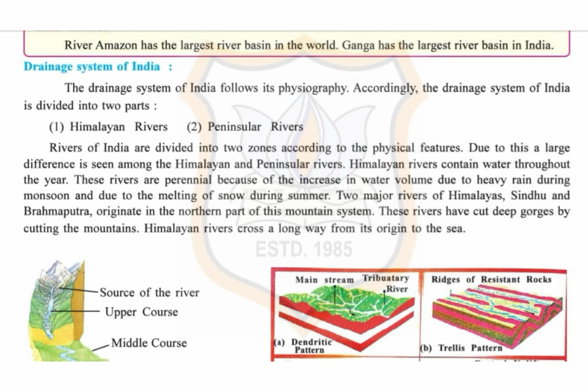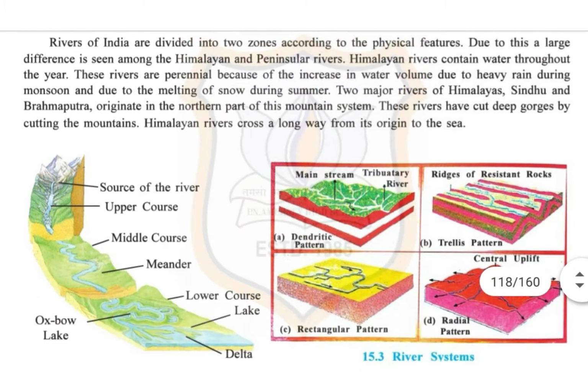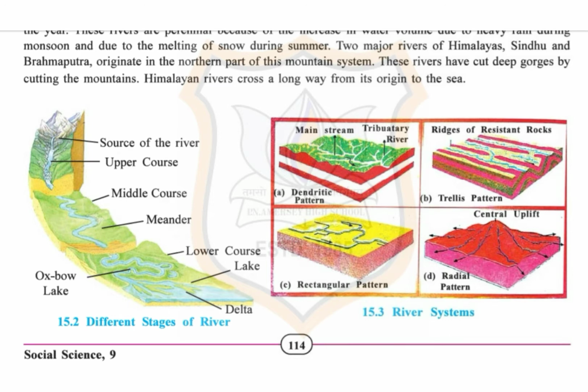Himalayan rivers cross a very long way from its origin to finally merge with the sea. Now student, you can see the picture given in your textbook, different stages of river, and the other picture is river systems. In different stages of river, first one, sources of the river, upper course, middle course, meander, lower course, then oxbow lake and delta. And in river system, there are four types.